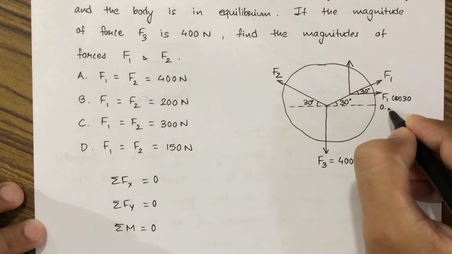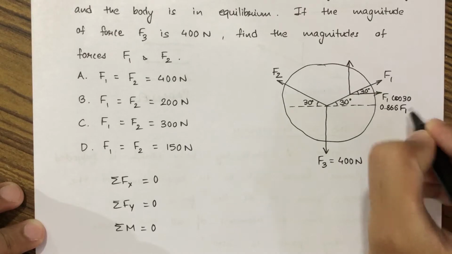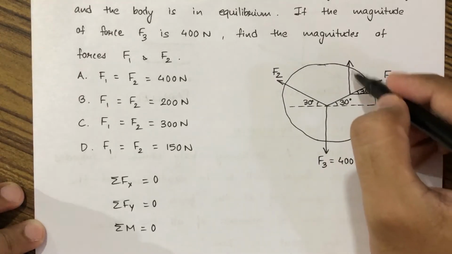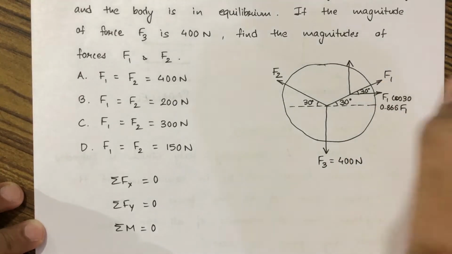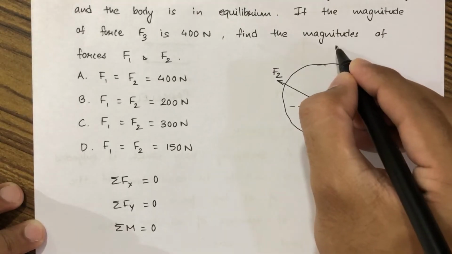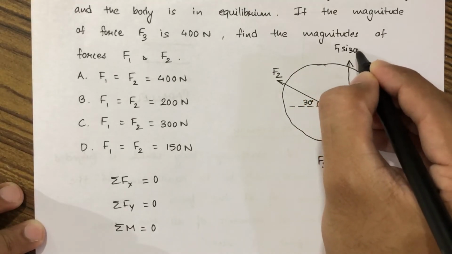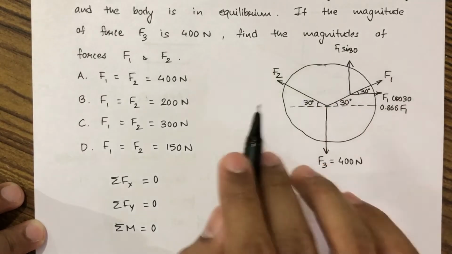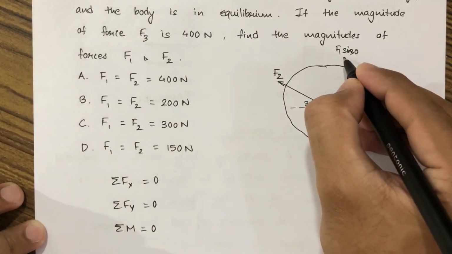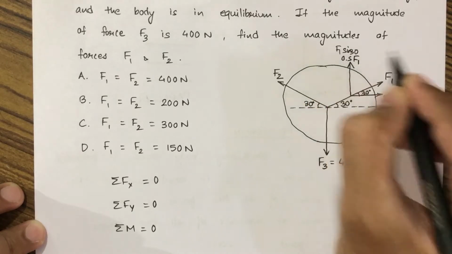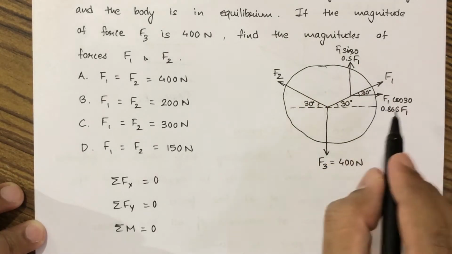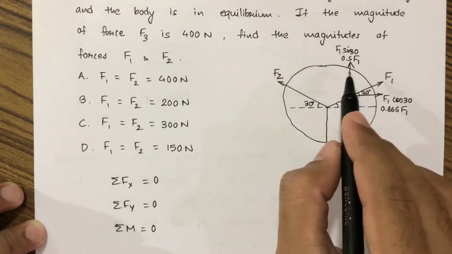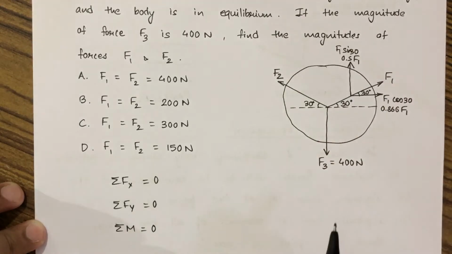So we can write this as 0.866 F1, and this component will become sine, F1 sine 30, but sine 30 is 0.5. So this can be written as 0.5 F1. So this component is 0.866 F1 and this component is 0.5 F1.